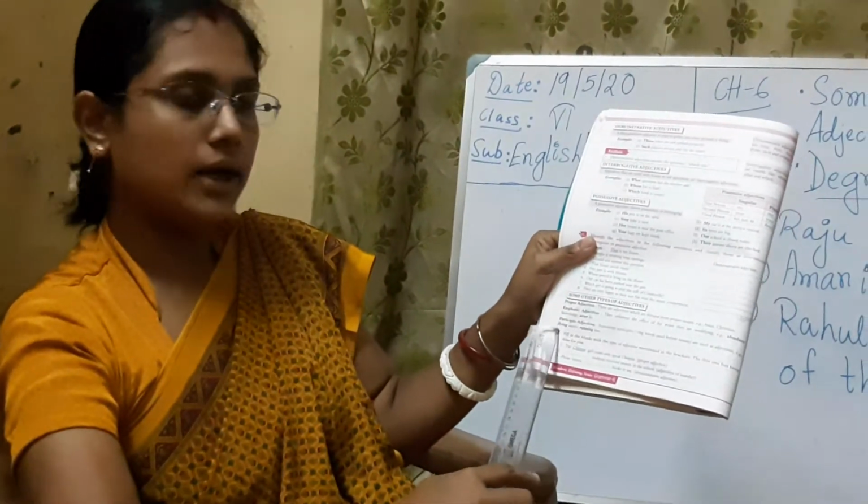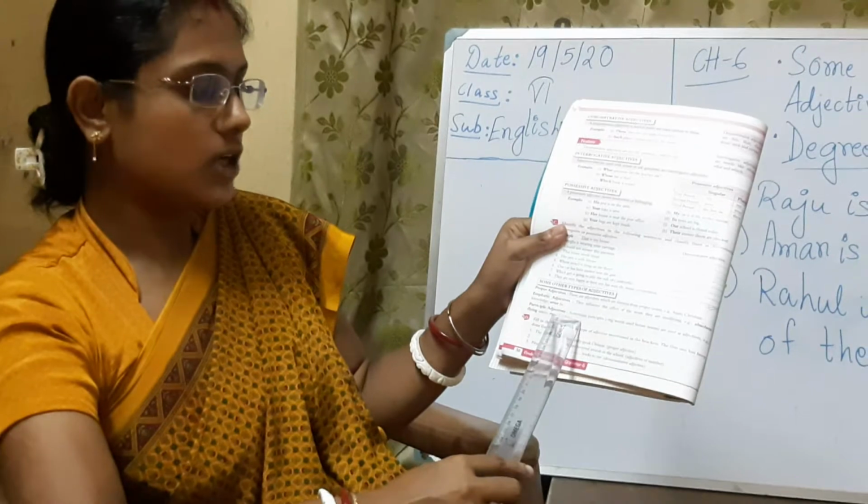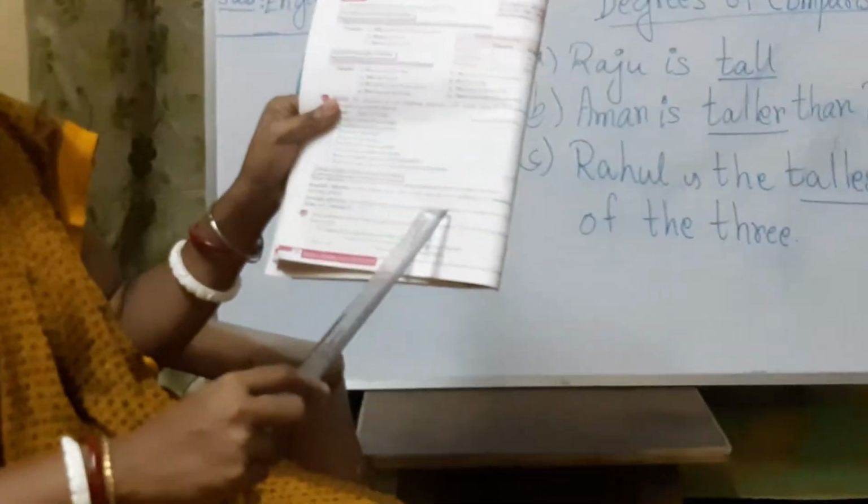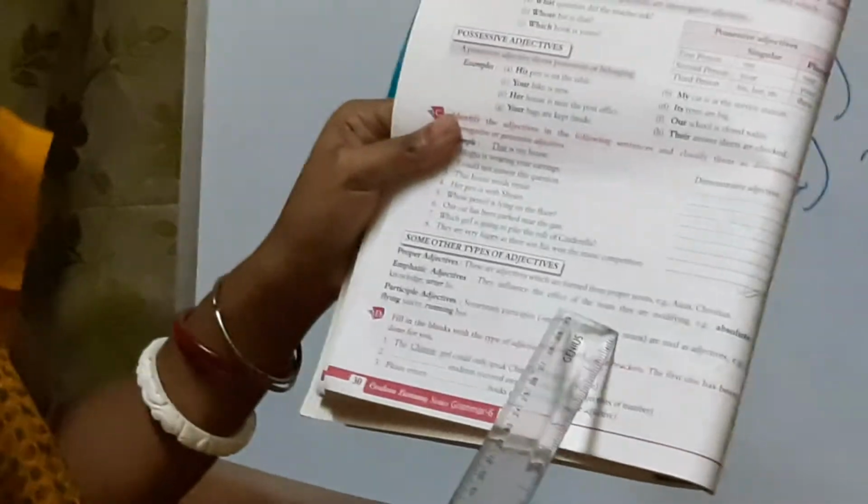Now look at the participle adjectives. Sometimes participles ending with ing are used before nouns. So sometimes participles are used as adjectives. Some participles we use as adjectives also. How do we use them? The ing words are used before nouns.